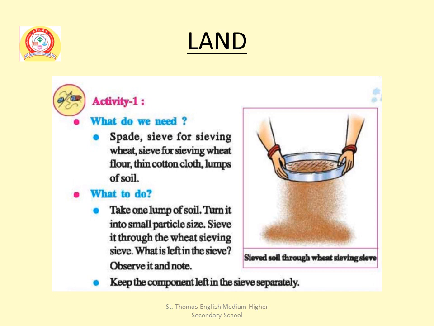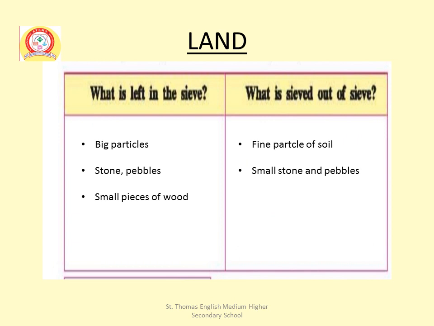You are observing here. Question. What is left in the sieve? Number 1, big particles, stone, pebbles, small pieces of wood.